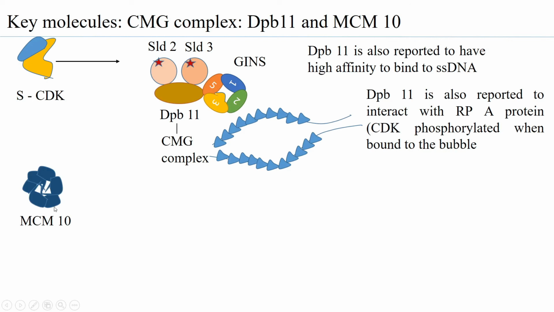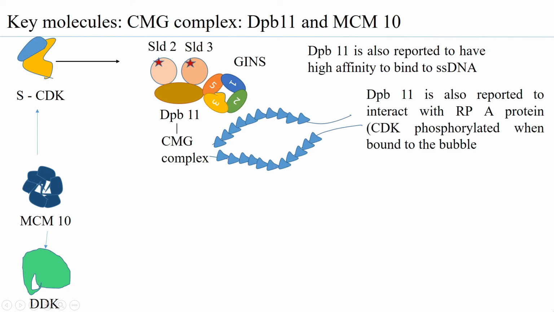MCM10 again has a role, or it is able to associate and function along with the S-cyclin CDK and also the DB4 dependent kinase. So MCM10, as it associates with S-cyclin CDK, helps in this process.